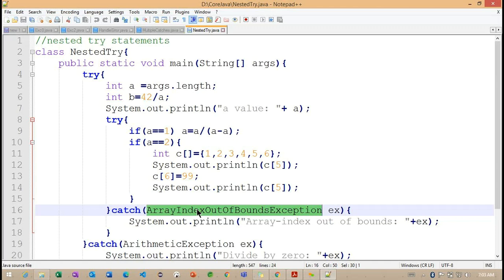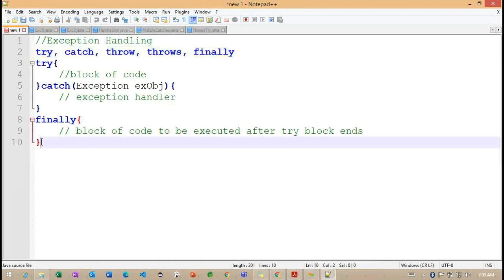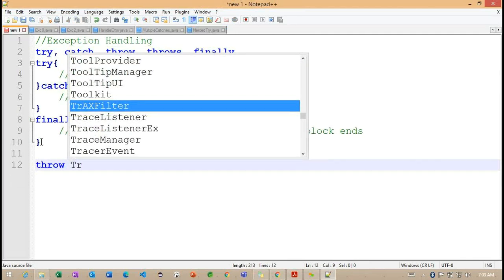If we want to throw an exception explicitly, what keyword do we need to use? The throw keyword. Here we need to use the throw keyword and specify a throwable instance. A throwable instance is any exception class that extends, directly or indirectly, from the Throwable class, because we already discussed in the last class how the exception handling hierarchy is defined.